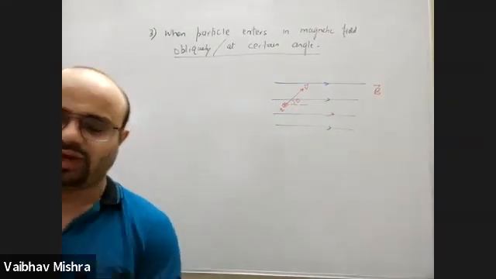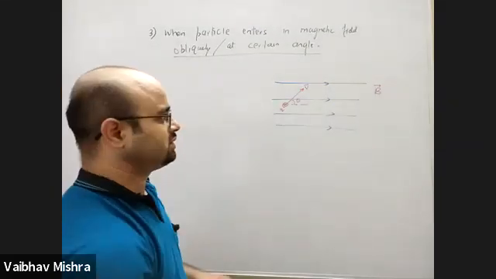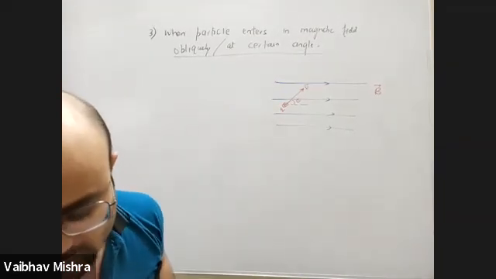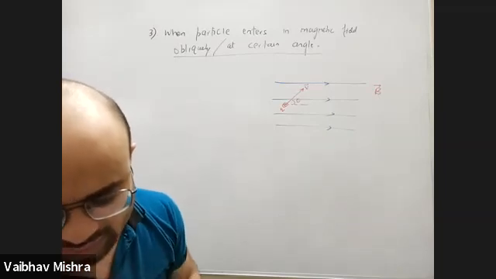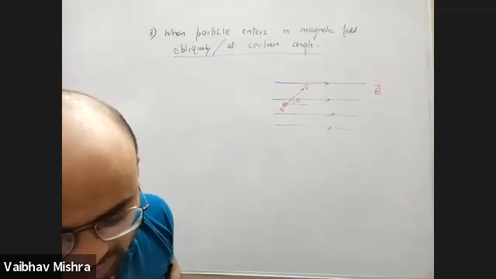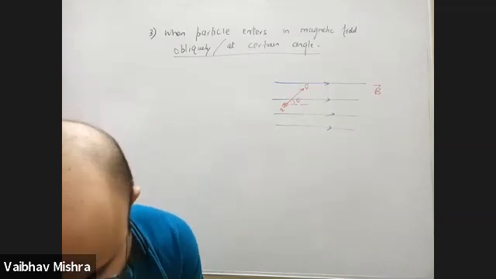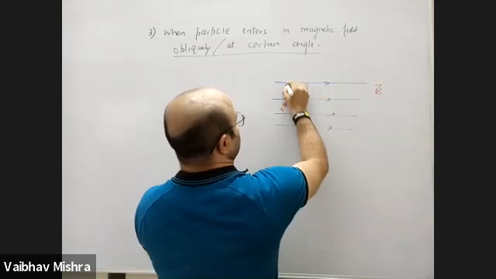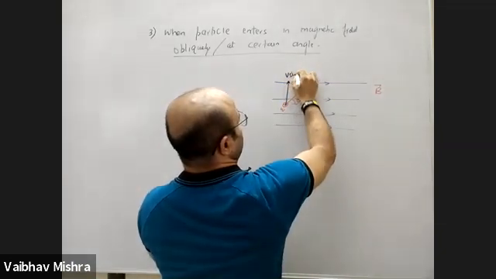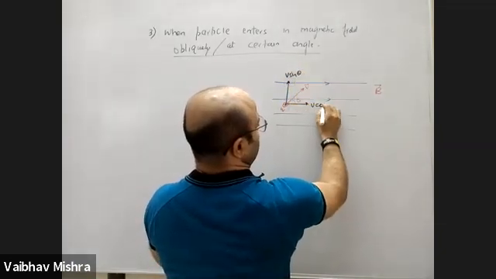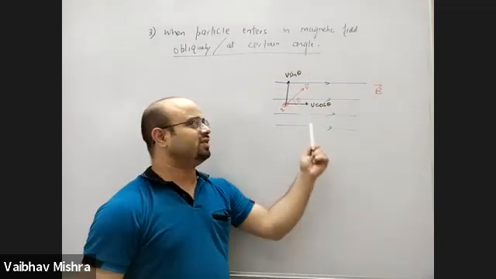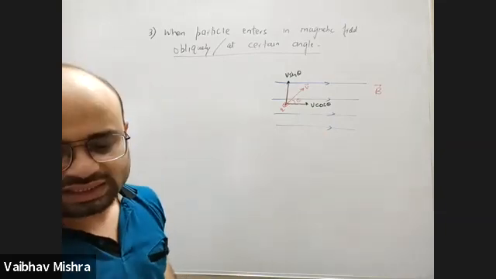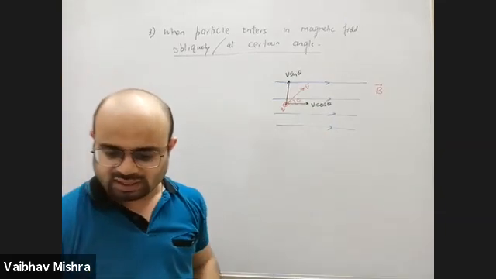Because of the velocity, the charged particle experiences force. There are two components of velocity, and the force is experienced because of the perpendicular component. The component along the magnetic field is V cos theta, and the component perpendicular to the magnetic field is V sin theta. Because of V sin theta, there will be a force.